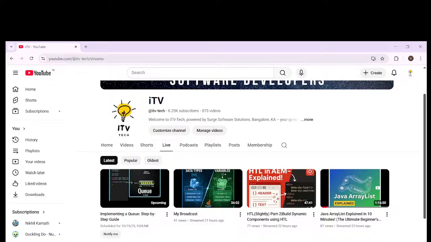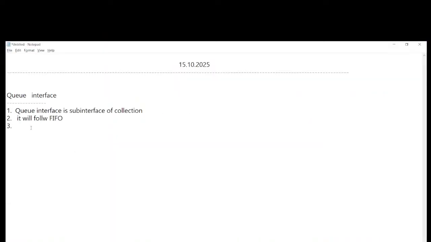So where we were talking, yeah. It will follow FIFO, nothing but first in, first out. What is meant by FIFO? Let me open Paint.